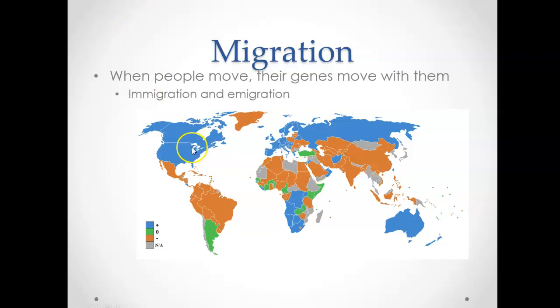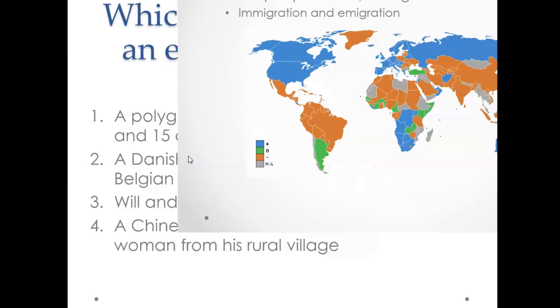So immigrants are the people that come to a country. We call them immigrants with an I, and emigrants with an E are the people who are leaving a country. So you are both an emigrant and an immigrant, depending on which country you're talking about.